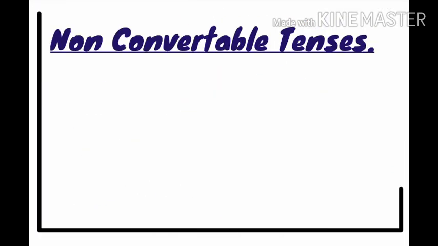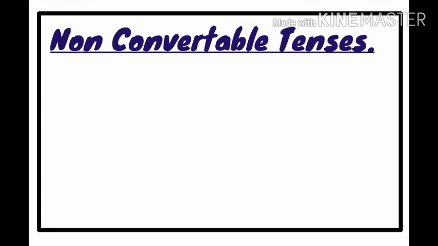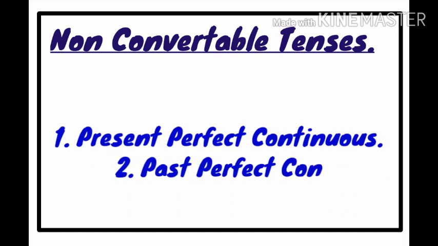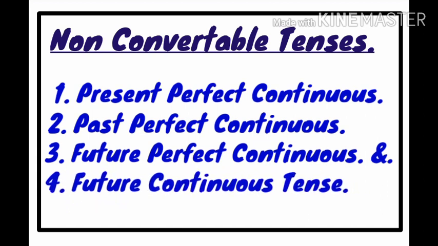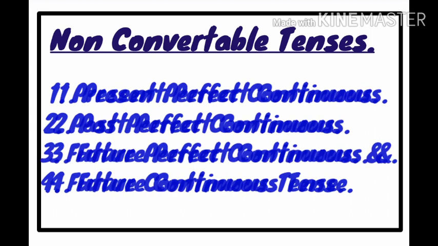Dear students, now we have completed the active and passive forms of all 8 tenses. At the same time, there are 4 more tenses which we can't change to passive. They are known as non-convertible tenses. There are 4 such tenses. First one is present perfect continuous. Second one is past perfect continuous. Third one is future perfect continuous. And fourth one is future continuous. These 4 tenses can't be converted to passive forms.